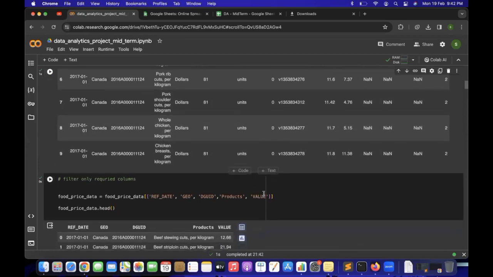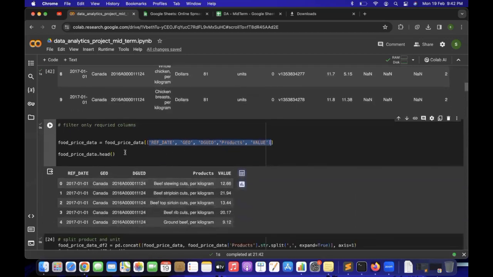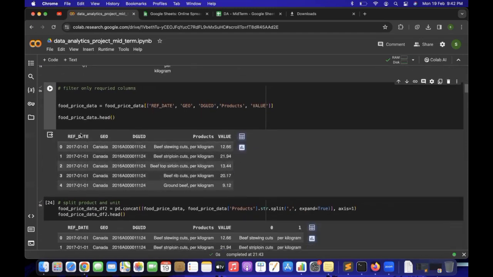We have a lot of columns, so we are not interested in every column. We are interested only in these five columns, which are date, geography, geography identifier, product and value. These are the required columns for our analysis, and I'm going to execute it. So now we have the five columns filtered out.